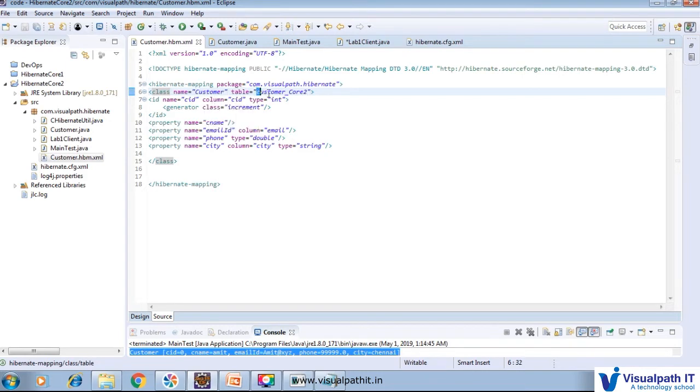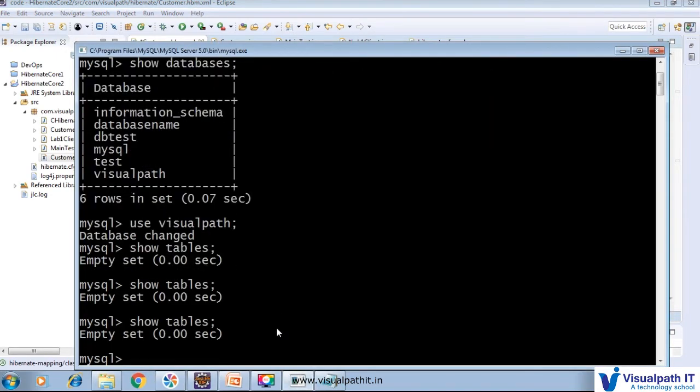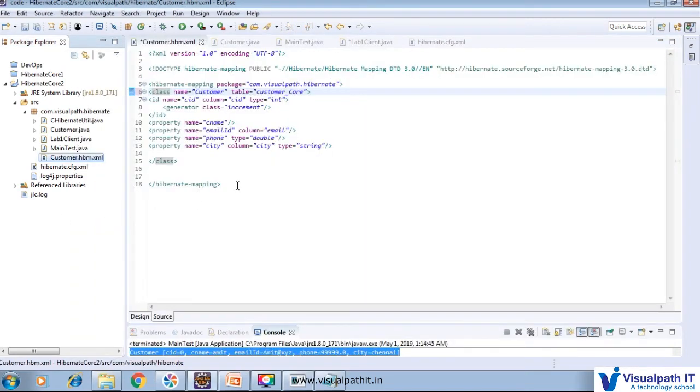We want to create a customer underscore core table. Now here, no table is there, it is empty, nothing is there. So we want to create a customer core table to store the information.